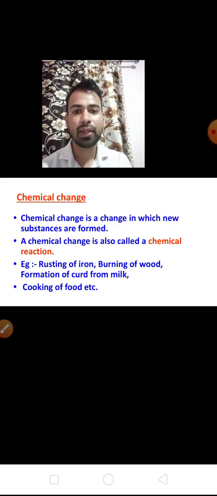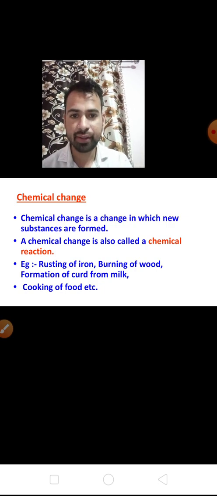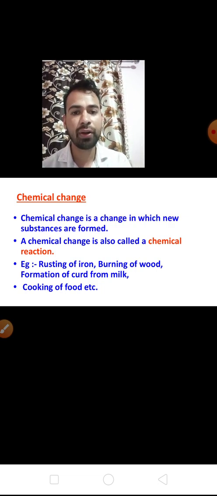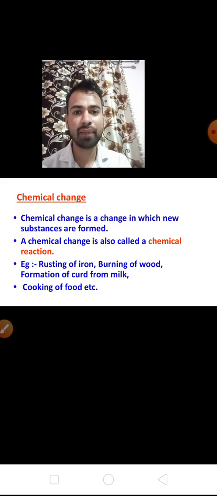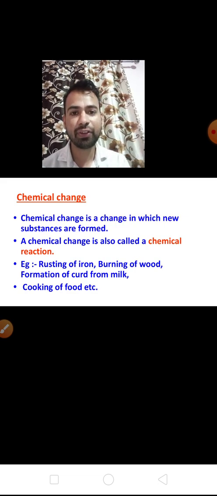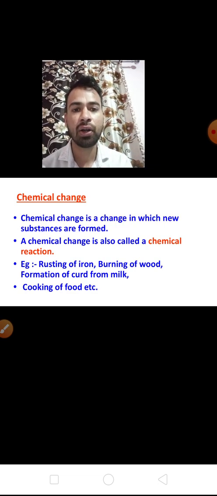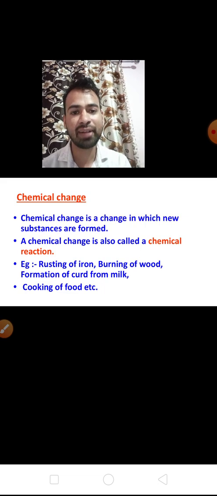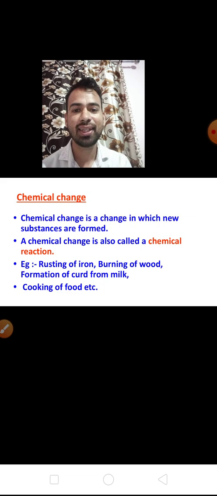Okay, examples of chemical change are rusting of iron, burning of wood, formation of curd from milk, cooking of food. Okay, so children, if you see these examples, in these a new substance is formed or a chemical reaction takes place there. In chemical change, both the physical and chemical properties of the substance will change.